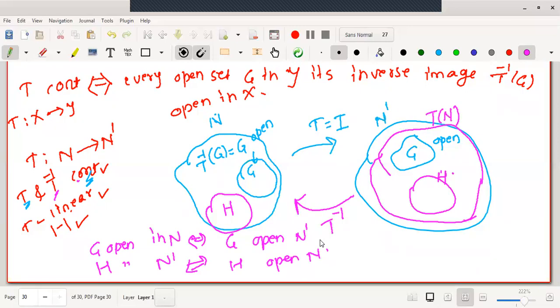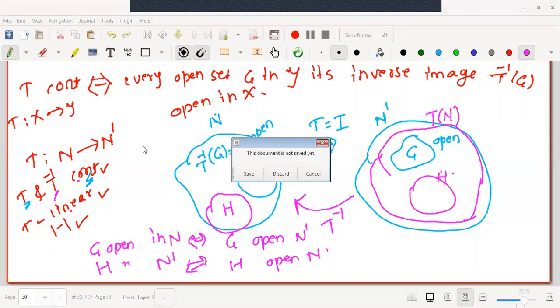Okay, here why are we saying same open sets? Because the mapping T we have taken is an identity mapping. That's why we are getting the same. G is open in N, therefore G is open in N dash. What will happen if we don't have T as an identity mapping? Let me take a new page here.